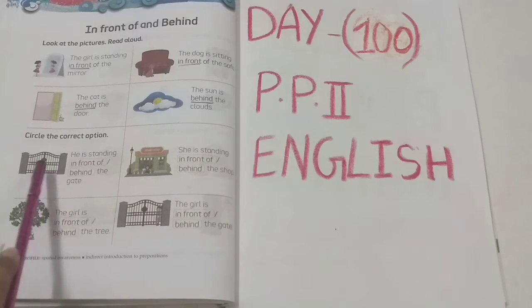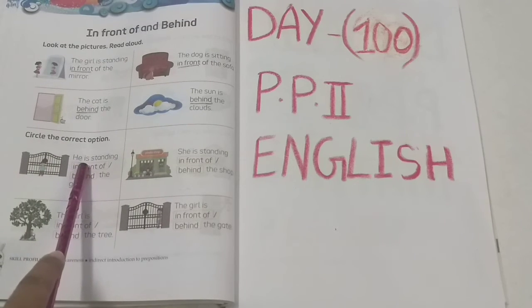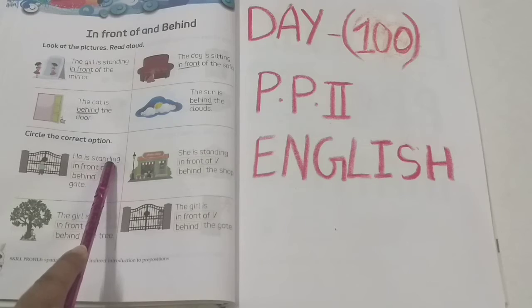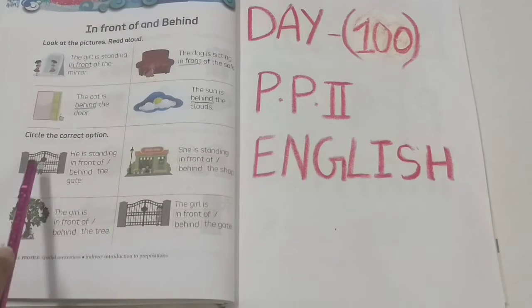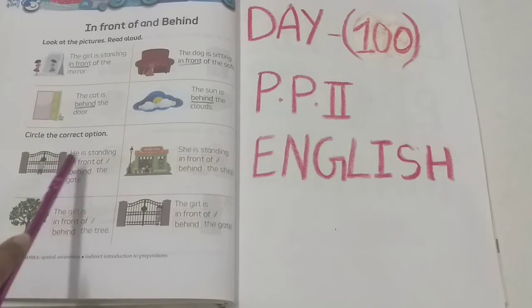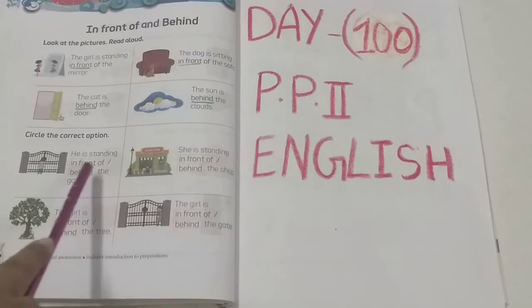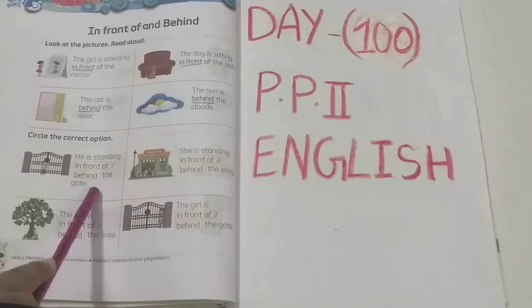He. It's a boy. He is standing in front of, behind. The gate.